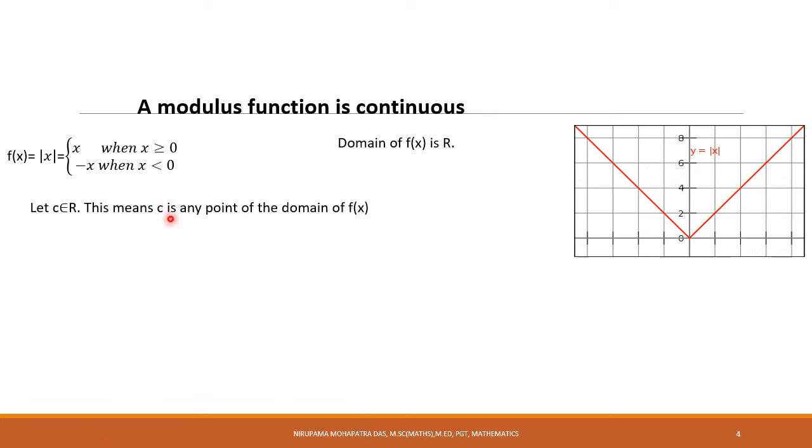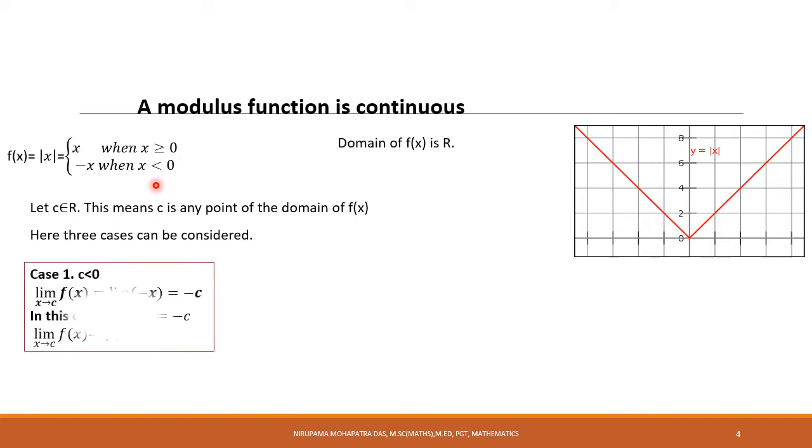Suppose x belongs to the set of real numbers. Let us take any point c belonging to R. It means c is any point of the domain of the function f(x). And here three cases arise. First, c can be greater than 0, c can be equal to 0, or c can be less than 0. First case, when c is less than 0, limit x approaches c, f(x) equals limit x approaches